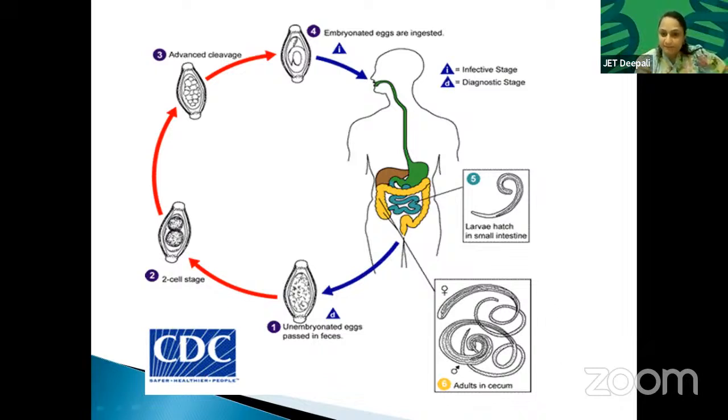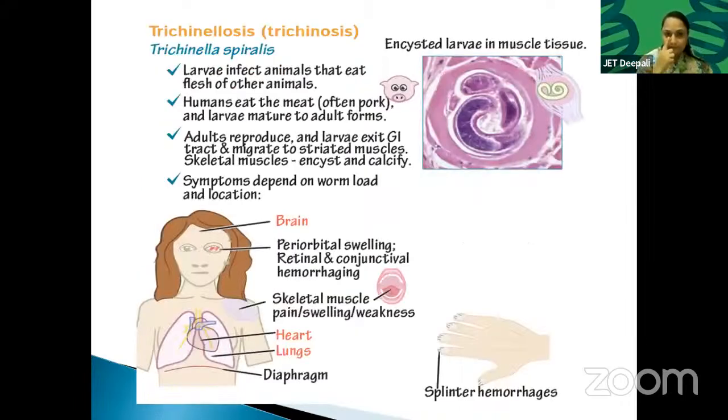Adults in cecum. Okay, this is cecum. Cecum is the part of the large intestine. See, this is the infective stage; I is written for infective stage. D is written for diagnostic stage. So how is Ascaris lumbricoides diagnosed? Stool test. Through the stool test, the doctor finds out that infection.